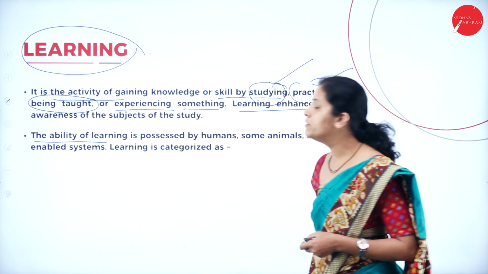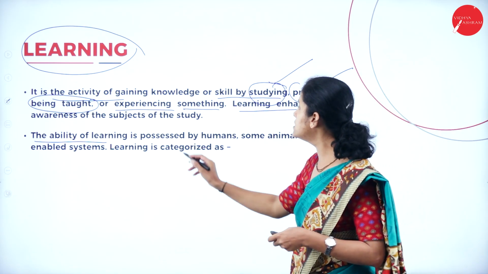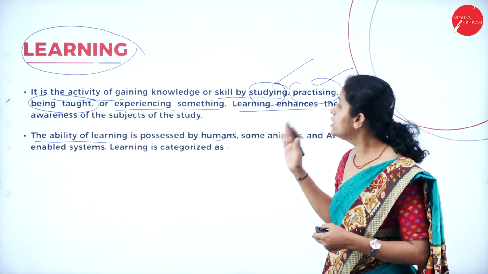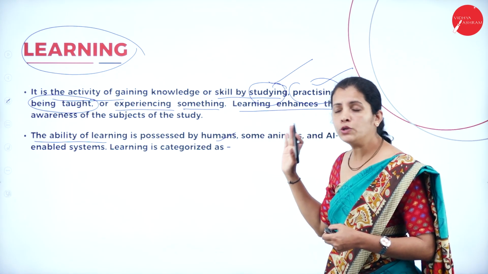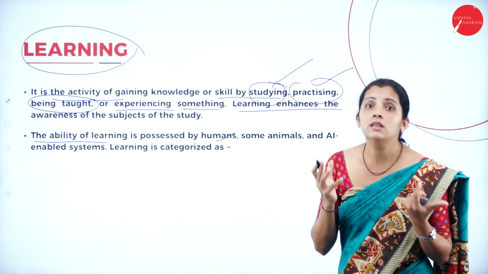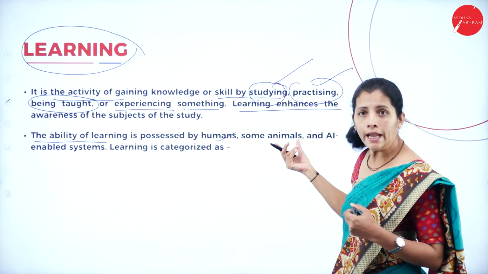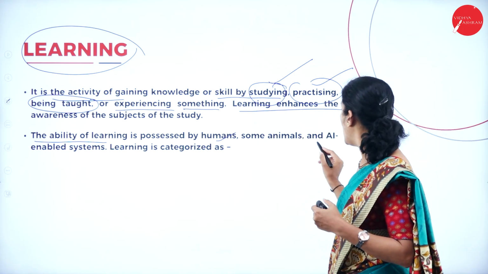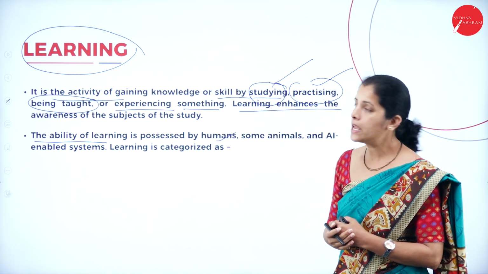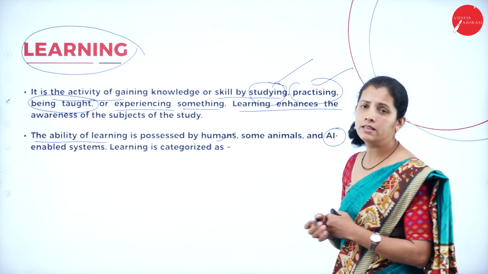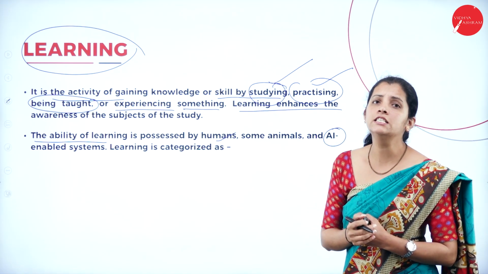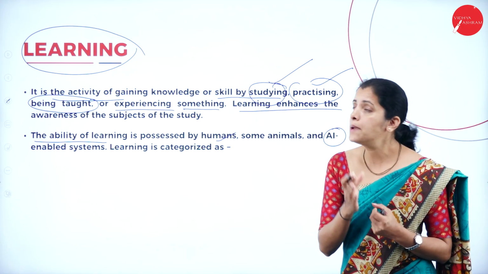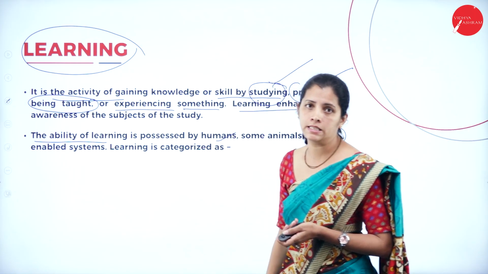The ability of learning is possessed by humans. Human beings have the ability to learn, and animals also have the ability to learn. And in AI, I can consider an artificial intelligence machine, device or software, and they must have learning capacity.